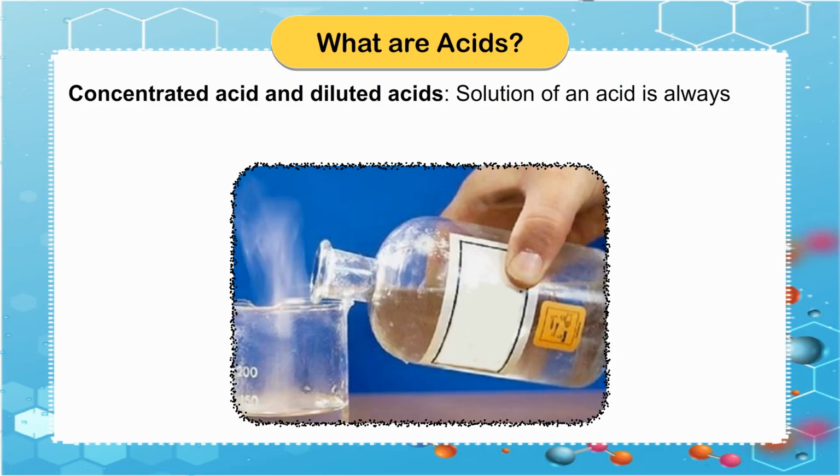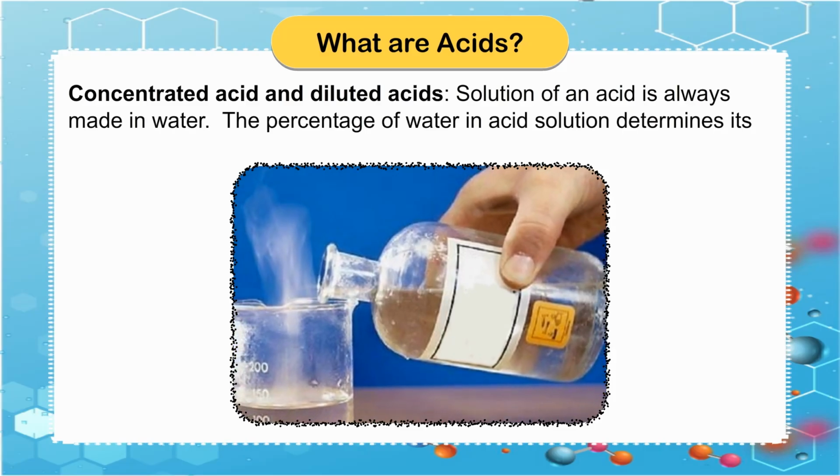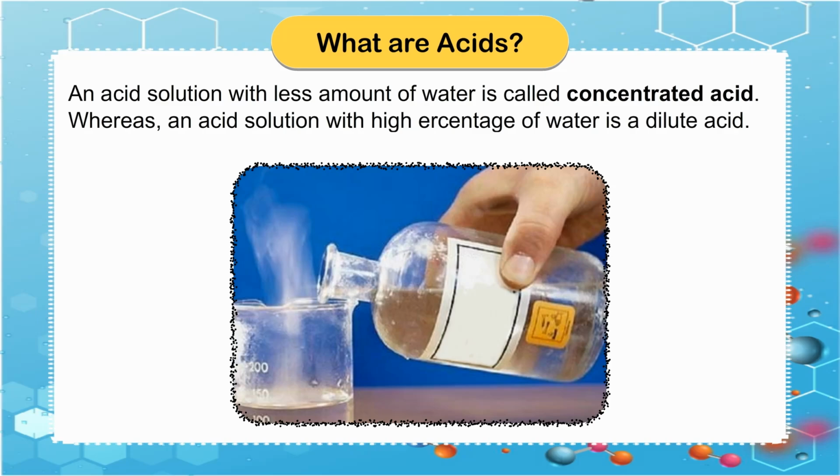Solution of an acid is always made in water. The percentage of water in acid solution determines its concentrated or dilute nature. An acid solution with less amount of water is called concentrated acid, whereas an acid solution with high percentage of water is a dilute acid.